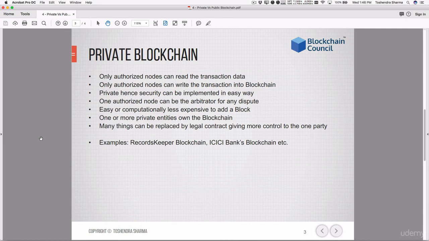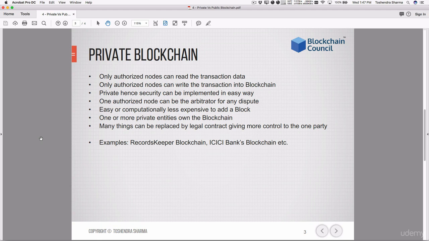Private blockchains are where you need explicit authorization from the nodes who can write or read information, or add a transaction into the blockchain or from the blockchain. Since this is private, security can be implemented in a very easy way by making someone responsible for it. Since there can be a centralized authority, there can be a trusted third party who is maintaining and making sure that the blockchain is safe. The consensus can also be resolved using an arbitrator. So we can make one node become the arbitrator.